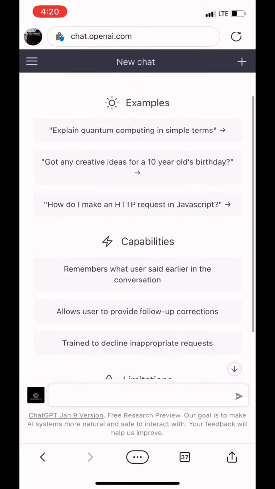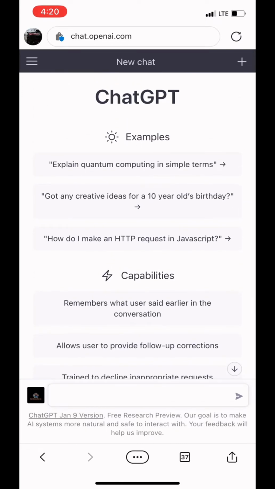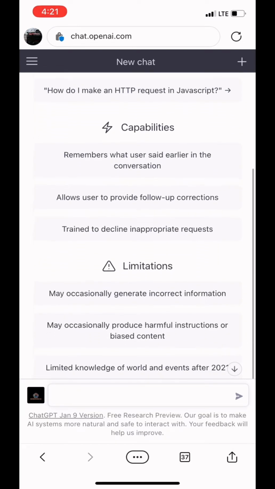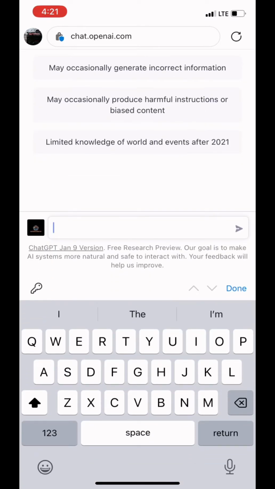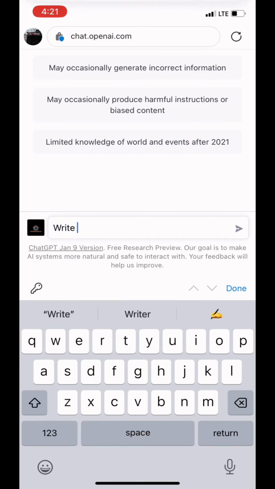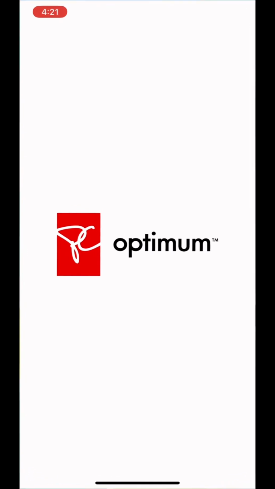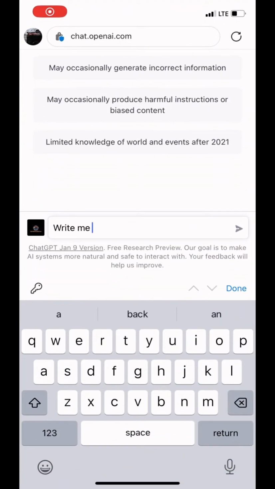Now, here you have the home screen. It has a bit of examples with the main area ChatGPT, a few question examples, and the capabilities and limitations of ChatGPT. It does have limited knowledge after the year 2021, right? And it's not a perfect learning system as we know it. But what I'm gonna do right now, I'm just gonna give it a simple task and let me just come up with an idea of what I might request from this AI.